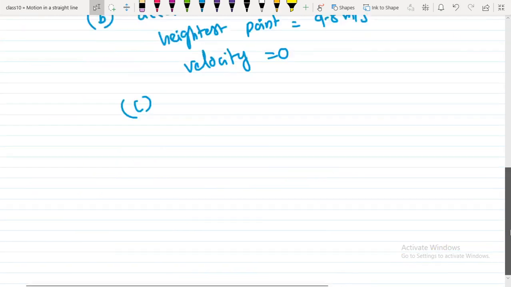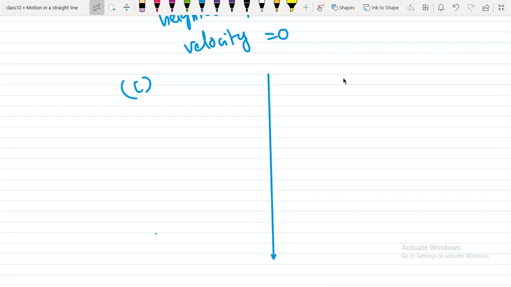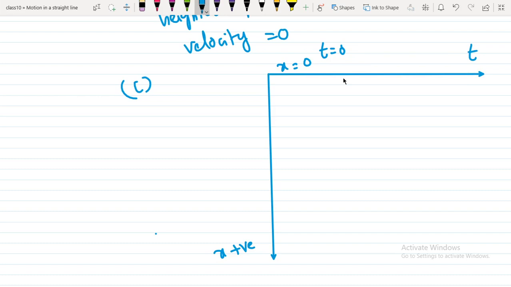To see the situation, I need to draw something. Suppose I draw this as the positive x-axis. So x is positive. At this situation, x equals 0 and time equals 0. I need to draw the time axis also, so let me take this as the time axis. This is the situation at x equal to 0 and time t equal to 0.